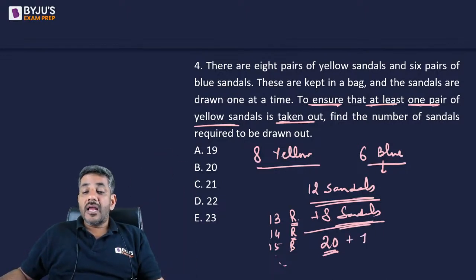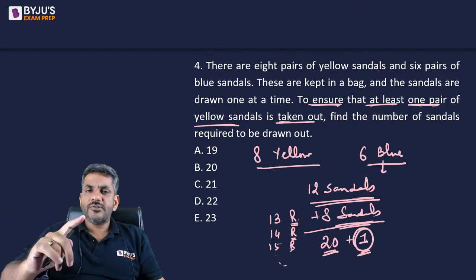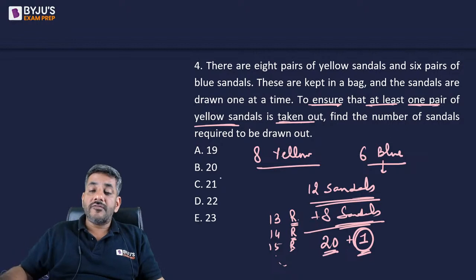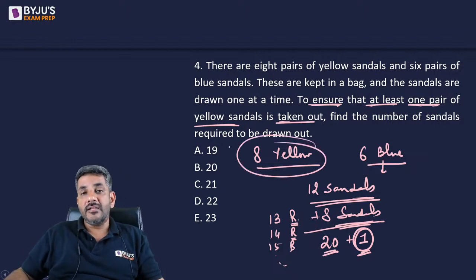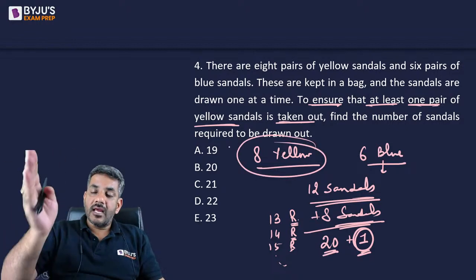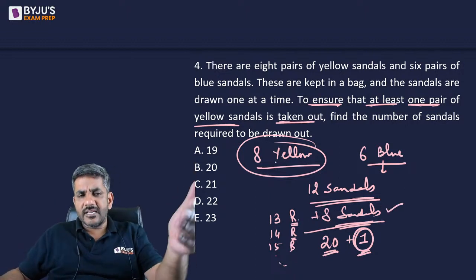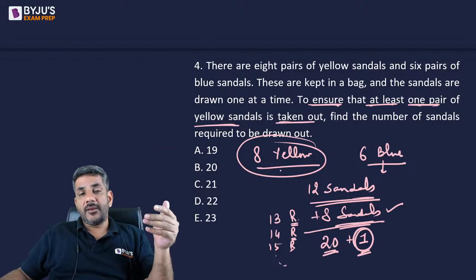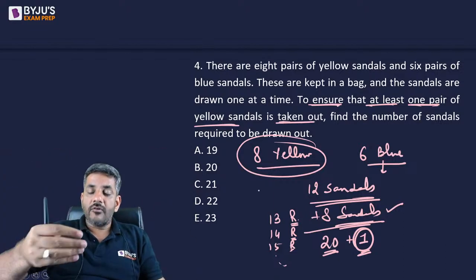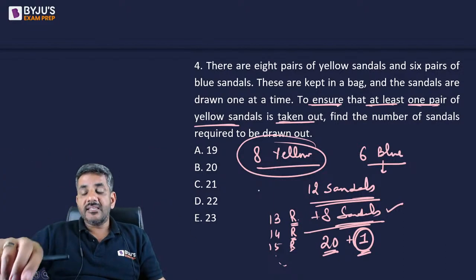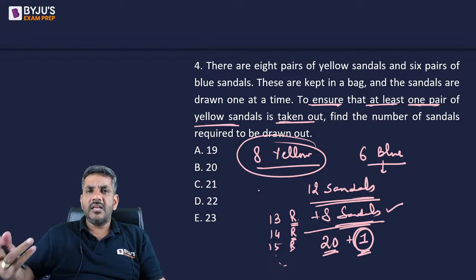The moment I have one more sandal, this one sandal has to be from one of the pairs of these yellow sandals from which the other one has already been out in these 8 sandals. When I have, let's say, the right sandal of all the 8 pairs, now whenever I get the next sandal, it would be of the left foot.